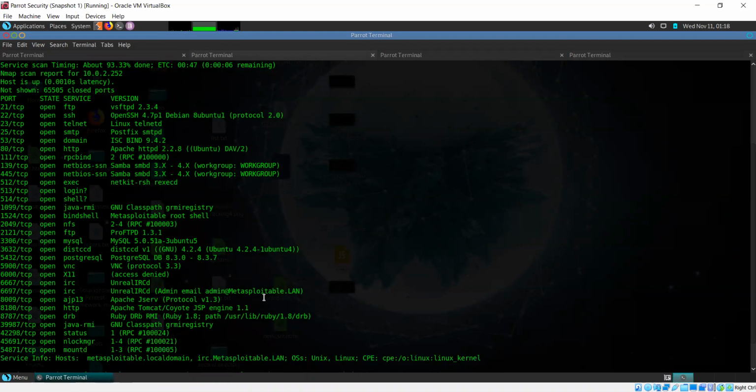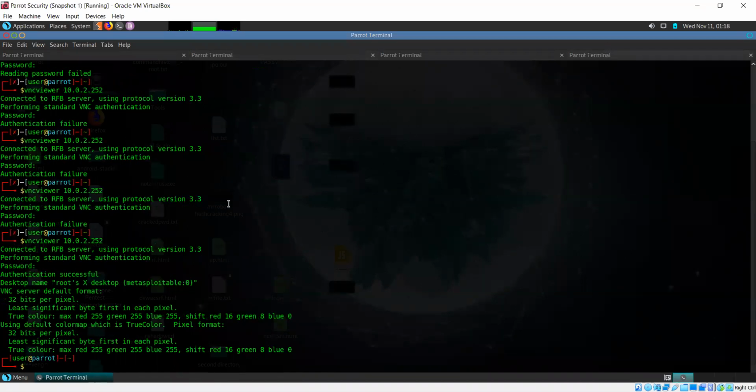Okay, so we have tried to target FTP, we have tried this distccd. There's another service running called Unreal IRCD. Let me try that. The more services you have running on a system, the more ports that are open, the more possible attack vectors you get for hacking that system.